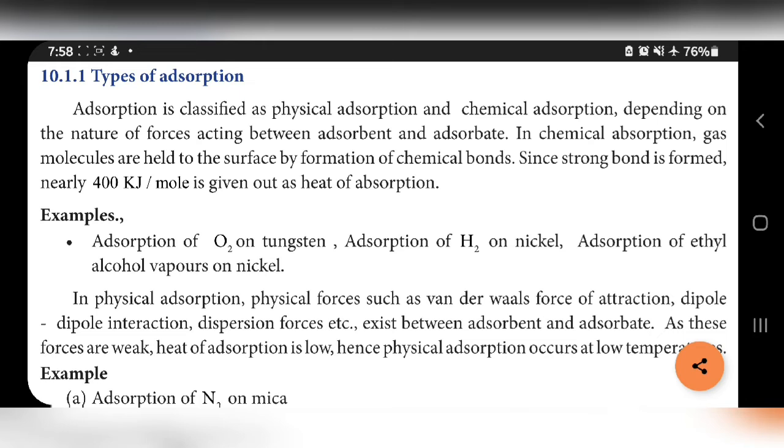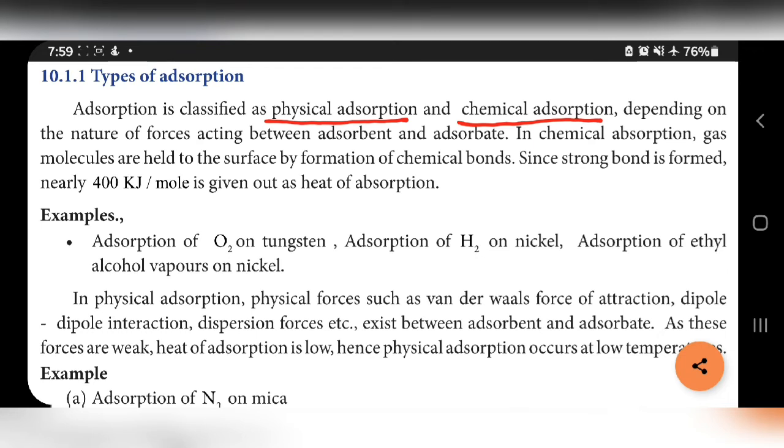Next heading, types of adsorption. Adsorption is classified into two, physical adsorption and chemical adsorption, based on the nature of force acting between adsorbent and adsorbate.